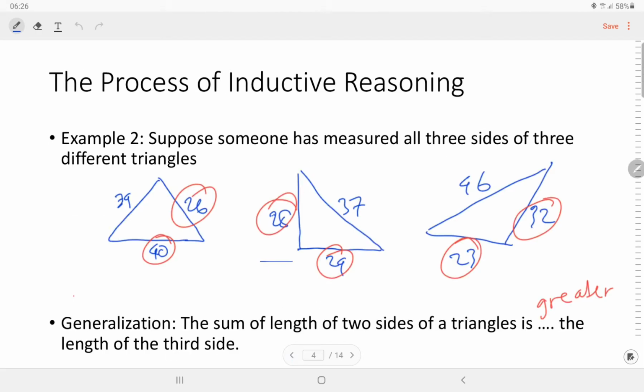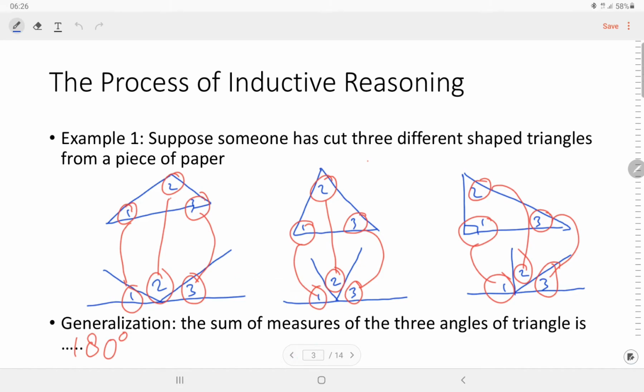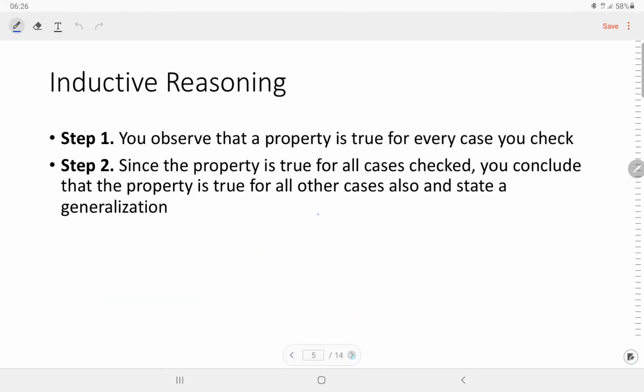The second step is, since the property is true for all cases checked, you conclude that the property is true for all other cases also and state a generalization.